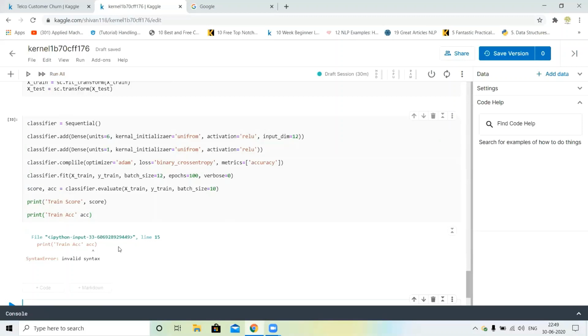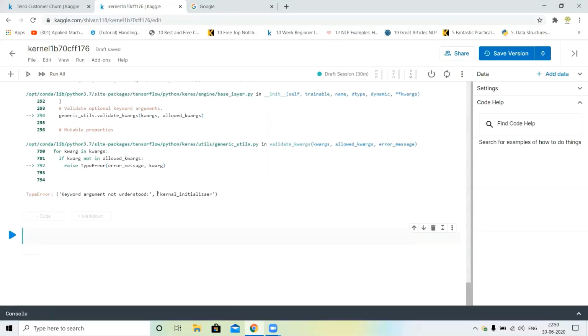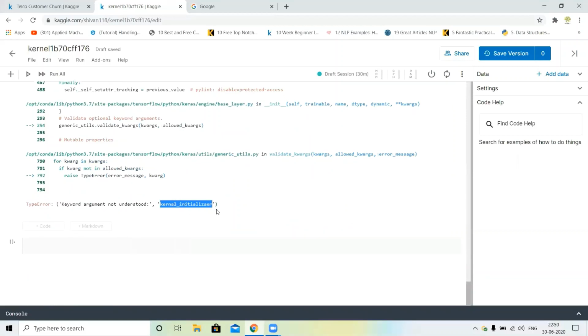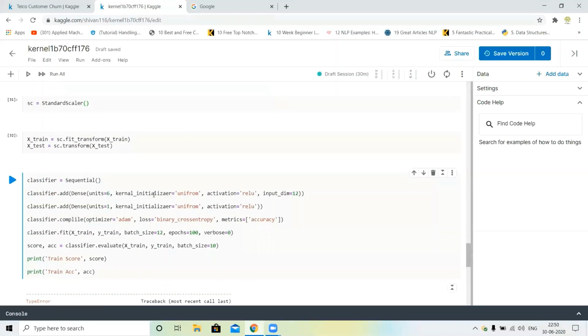Accuracy is the error, I found this ACC. This is the column part. Kernel initializer, I typed the wrong initializer.